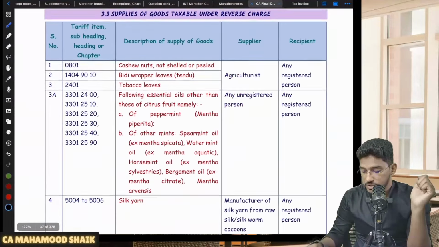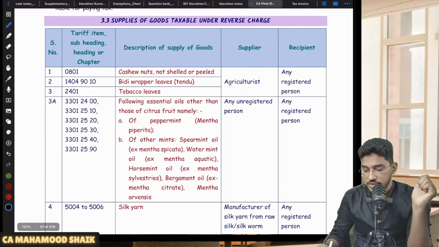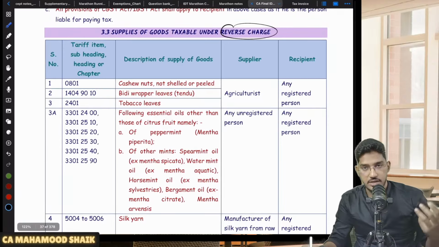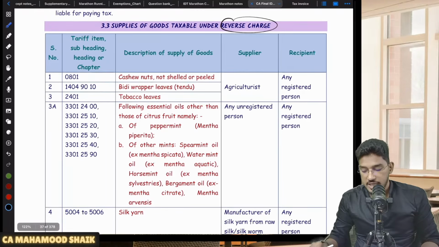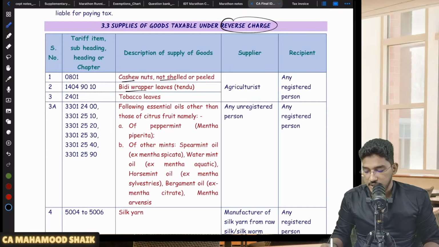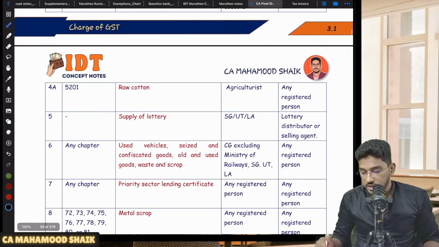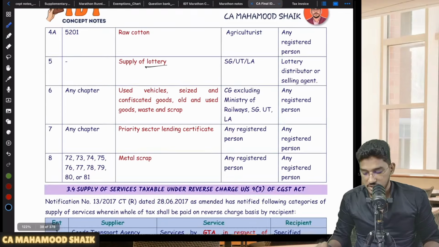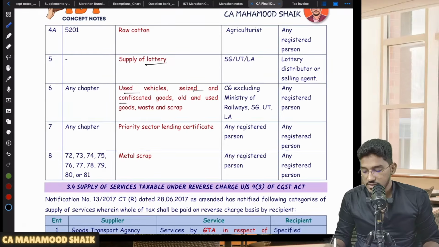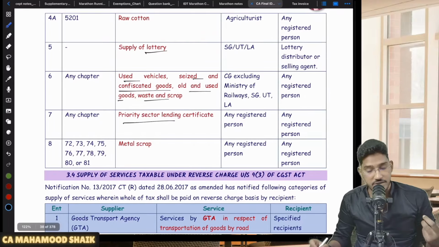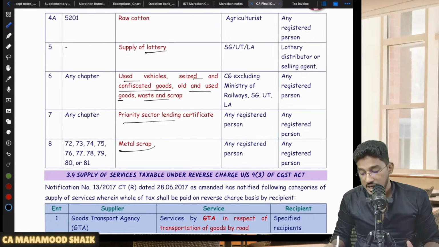If you come to the goods here, there are different kinds of goods which are taxable under RCM. There are different categories of the goods which have been notified. Just have a quick look here: cashew nuts, not shelled or peeled, BD wrappers, tobacco leaves, essential oils, silk yarn, raw cotton. Lottery is also getting covered under reverse charge mechanism. Used vehicles, seized and confiscated goods, old and used goods, waste and scrap, priority sector lending certificates, and even metal scrap.